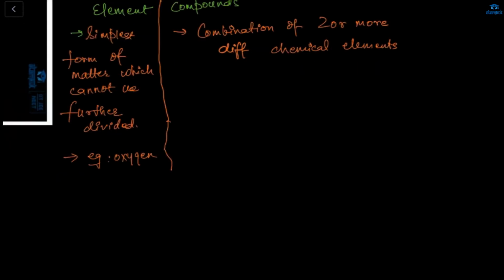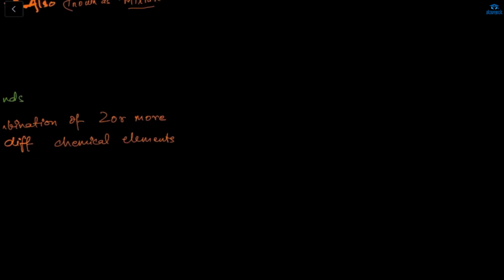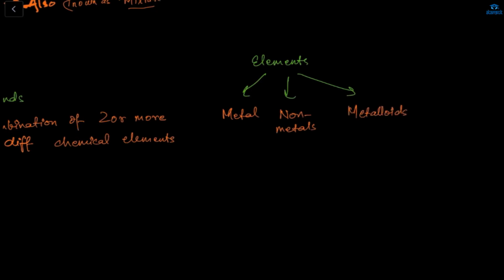Now, elements are also subdivided into 3 parts. What are they? Metals, non-metals, and metalloids. What is a metalloid? No idea? I have an idea, ma'am.